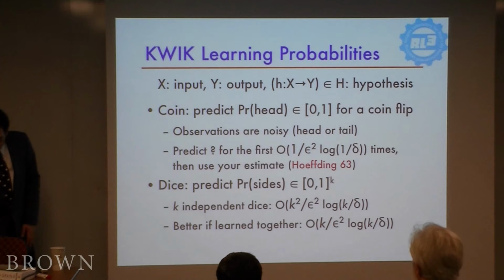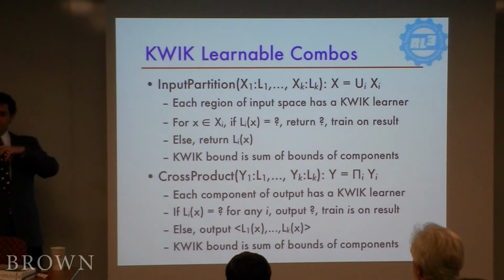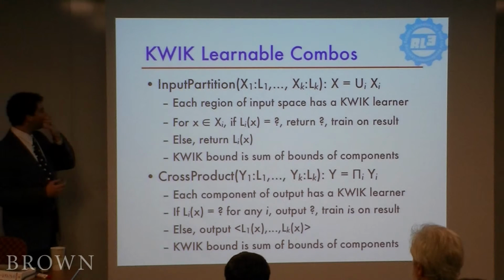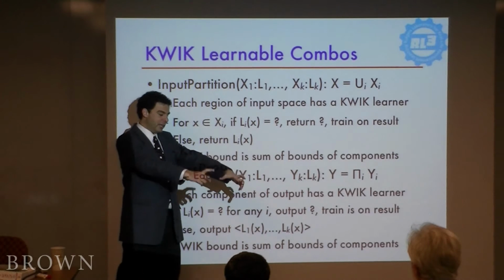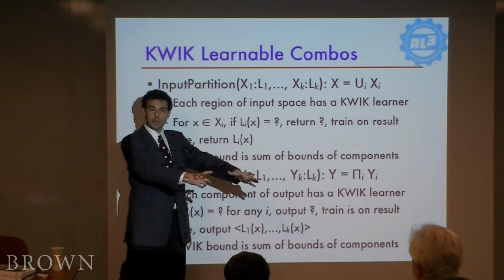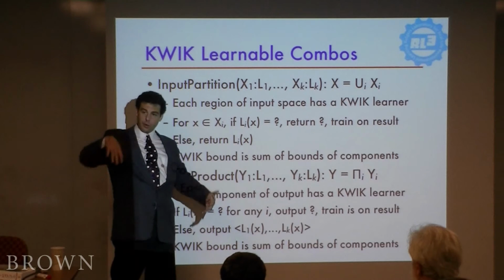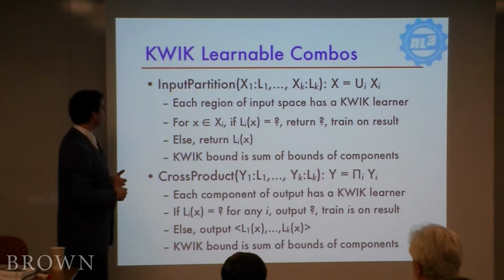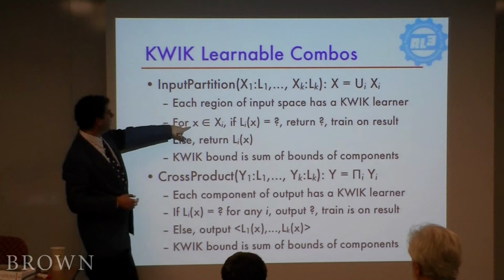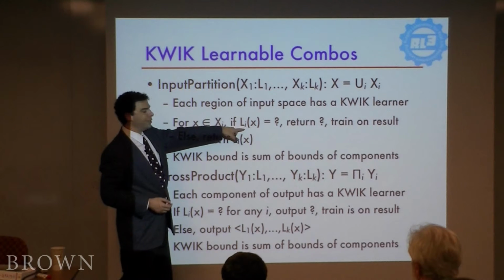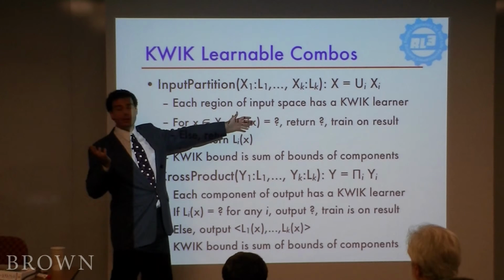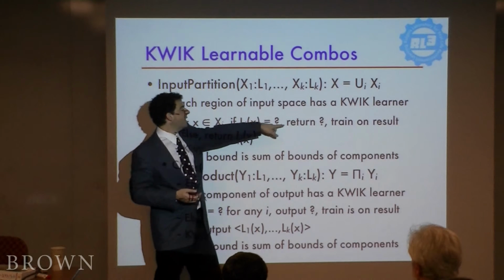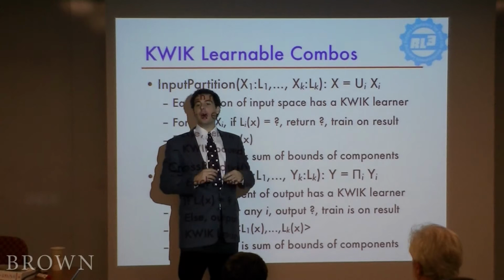It turns out now, if there's something that you can quick learn, there's combinations of quick learners that you can also quick learn. So for example, if you have some input space that's partitioned so that in each region, there's a quick learner for that region, but now you have to learn something for the whole space. That's not so hard. All you have to do is look at the input, look which part of the space it appears in, and ask the corresponding quick learner for an answer. If it has the answer, that has to be right. If it doesn't have an answer, it says, I don't know. And then the high-level learner has to also say, I don't know.